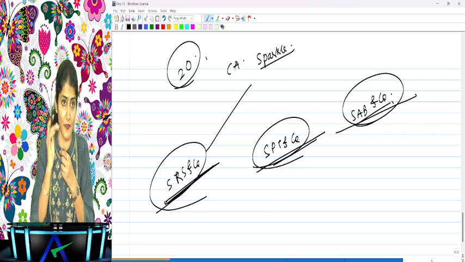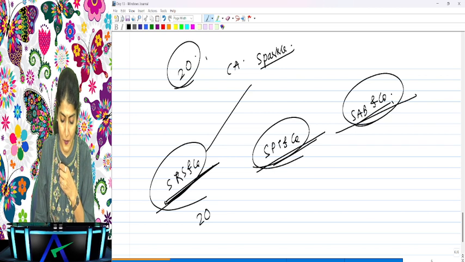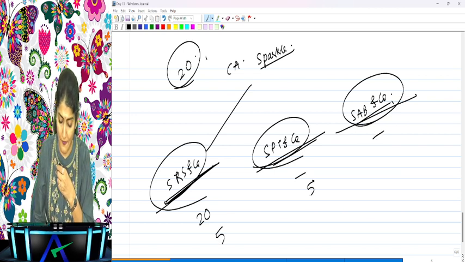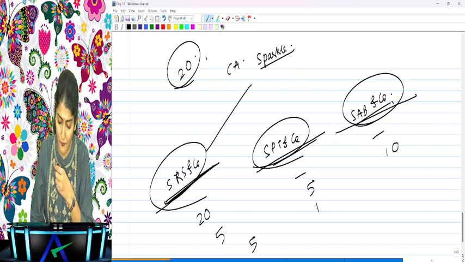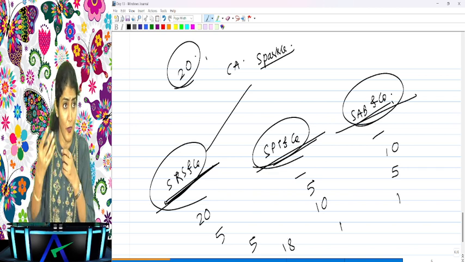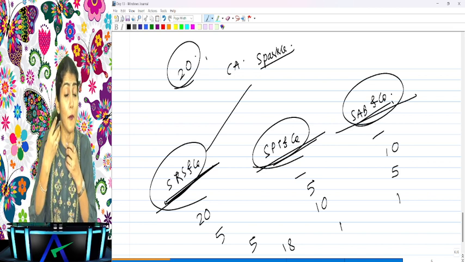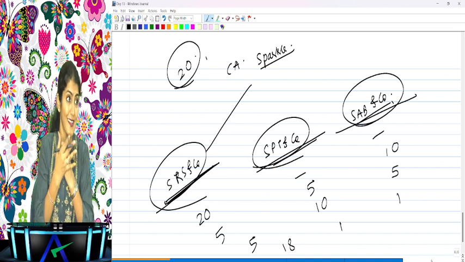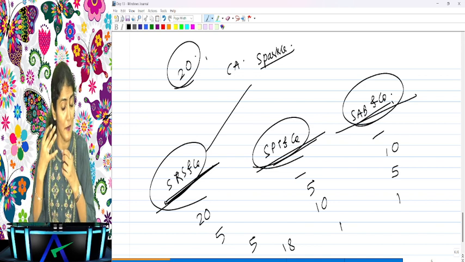It is their own decision whether they want all 20 to be taken through the first, or 5 5 5 or 10, or whether it should be 5 10 5, or 1 1 18, whatever. That has to be mutually decided amongst the firm. But the limit is not per firm. The limit is per partner. The limit is not per firm. The limit is per partner.